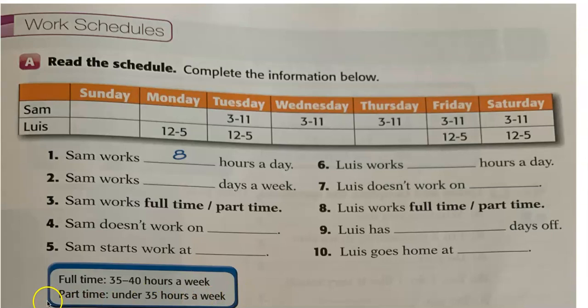Okay, stop. So when you finish this, you are going to compare your answers. You should have number 2, 5, number 3, full-time, number 4, Sunday and Monday, number 5, 3 p.m., number 6, 5, number 7, this is about Luis, Sunday, Wednesday, and Thursday. Number 8, part-time, number 9, 3, and number 10, 5. So if you have it this way, good job.